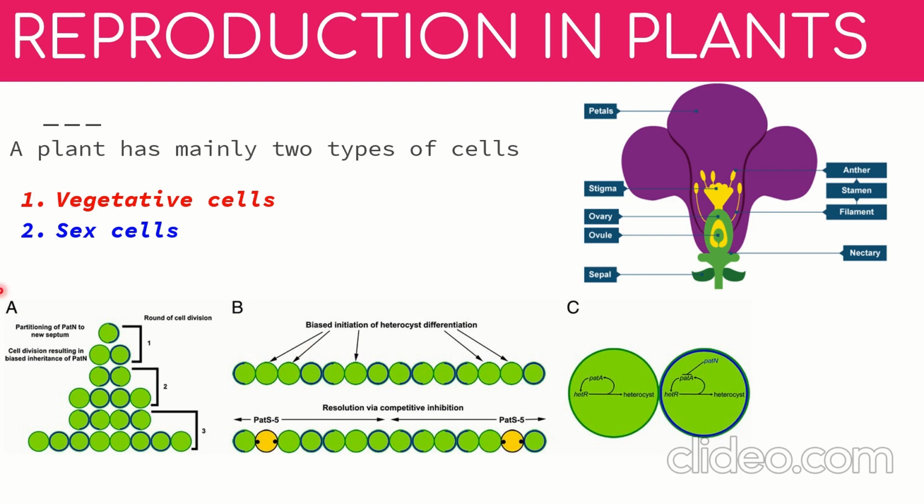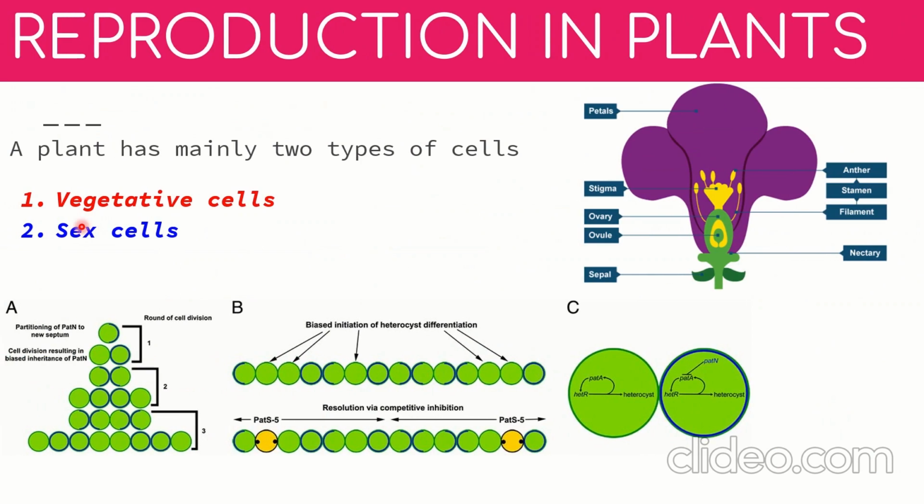Now let's take a look at vegetative cells. Vegetative cells of the plant are the cells which do not have the capability of reproducing, which means these cells are just idle. They are used for other functions except making a copy. Making a copy means producing a new life, and it is a very complex process that requires a lot of cells, tissues, and other things. Vegetative cells are not used for that. Vegetative cells are used for all the rest of the purposes except reproduction, whereas sex cells are only used for reproduction.